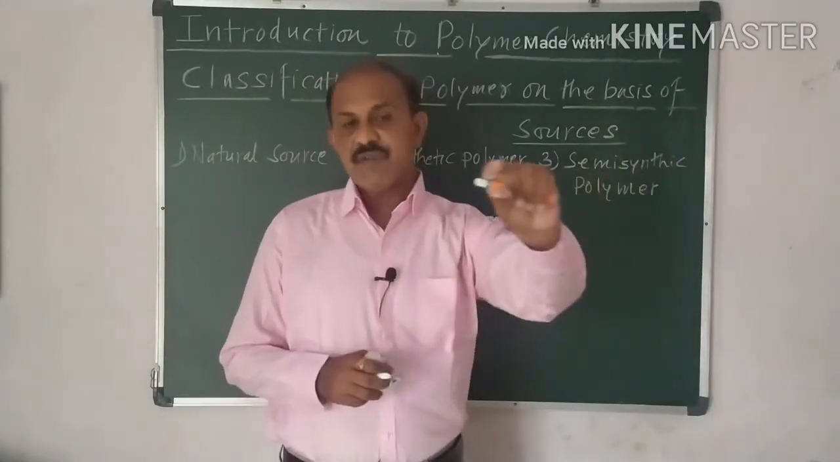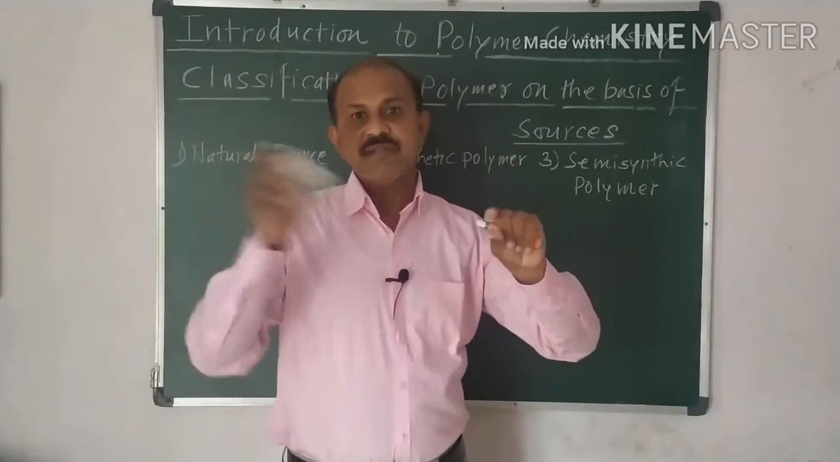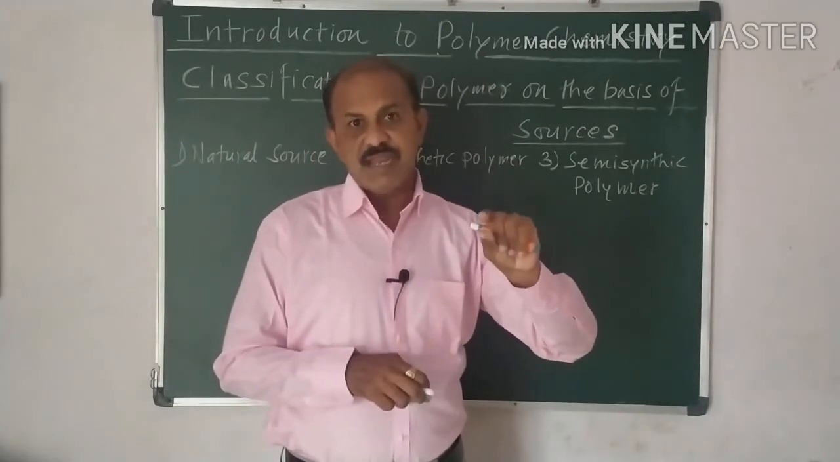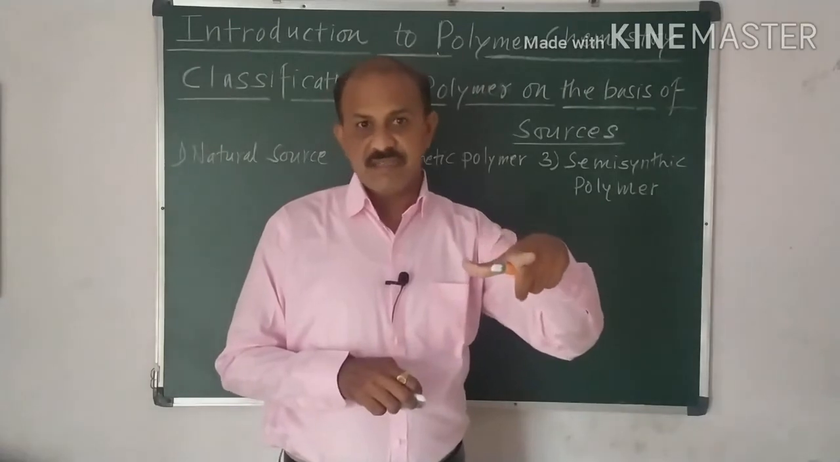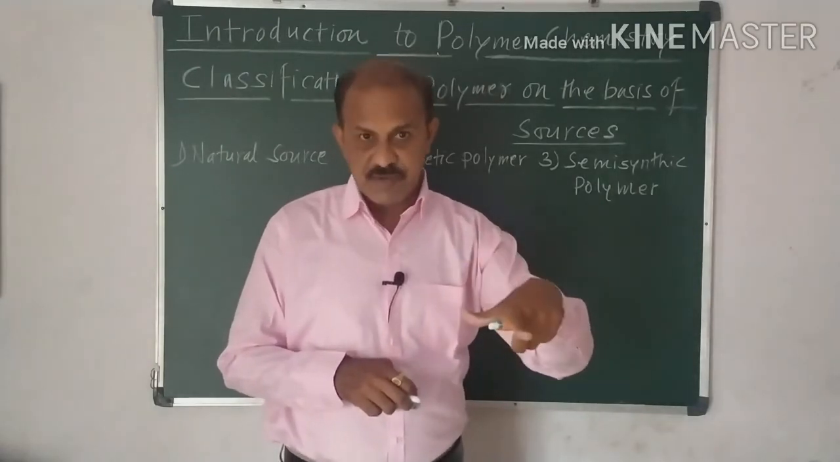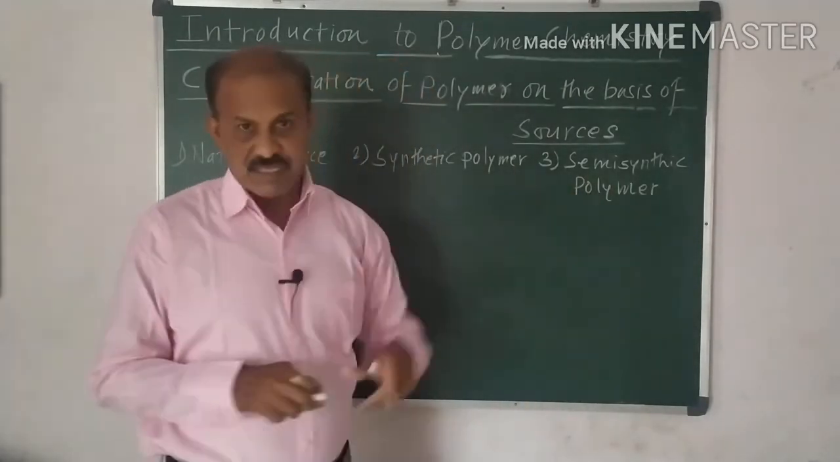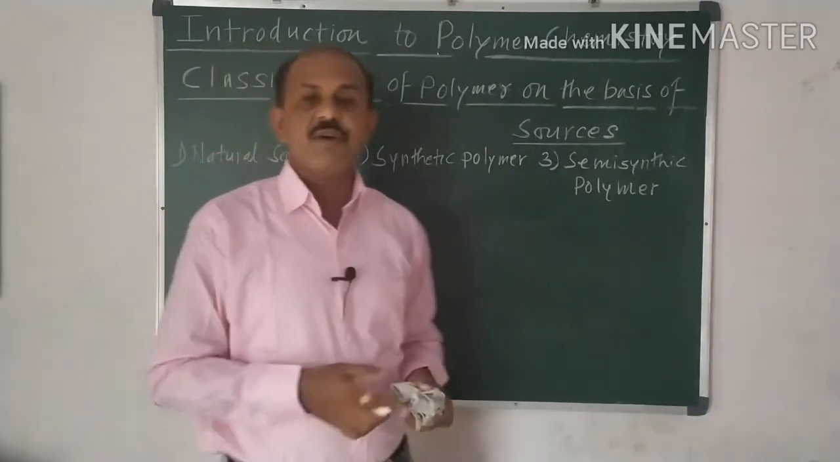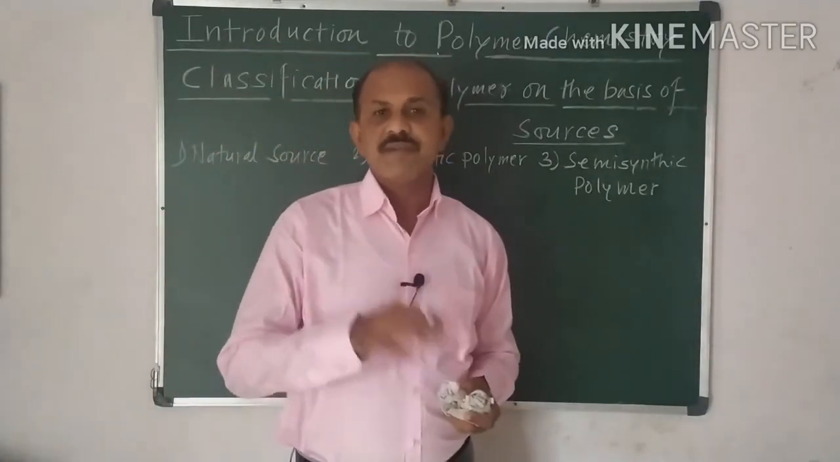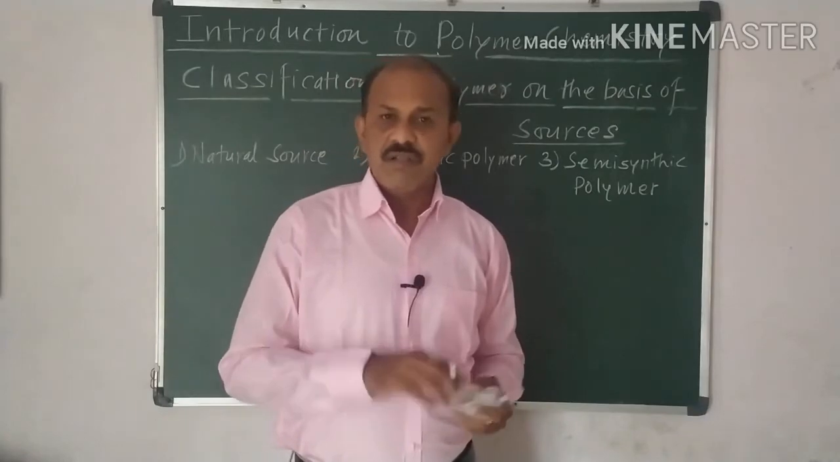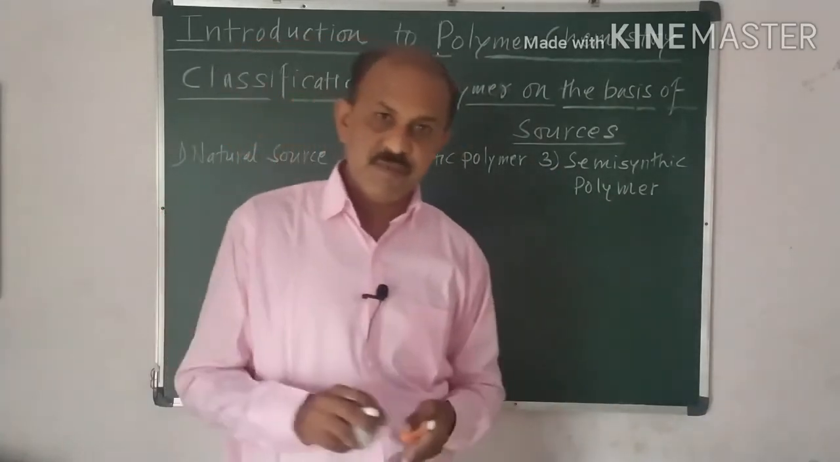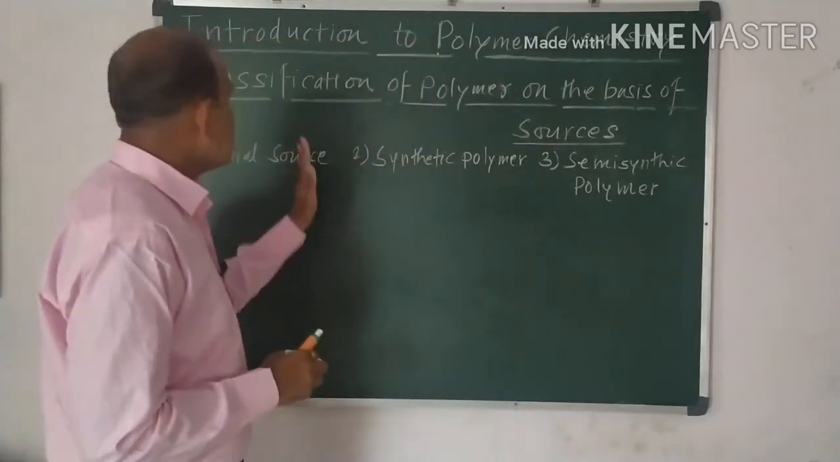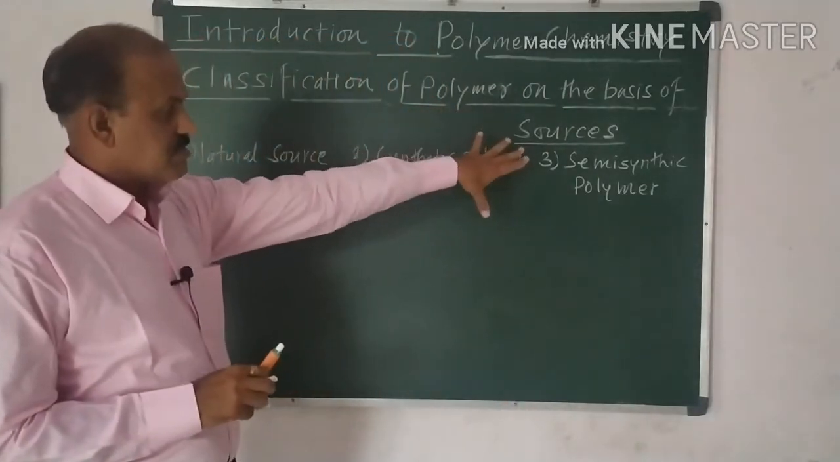If as natural fiber we take cotton, and the processing is done on that, it becomes tough and having high tensile strength, and so it is the regenerated fiber, and so it is the semi-synthetic fiber. For example, viscose rayon and cupramine rayon, all these are the semi-synthetic fibers. So, this is the simple classification of the fibers on the basis of the sources.